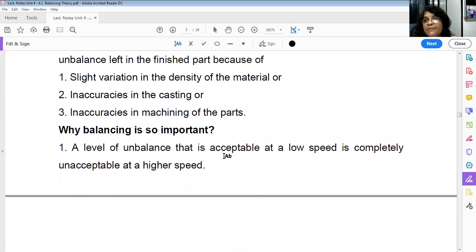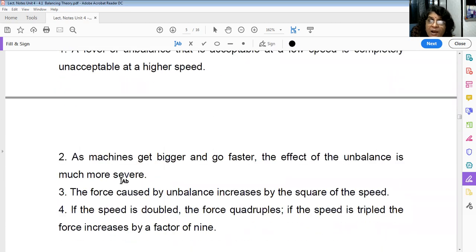So why is balancing so important? A level of unbalance that is acceptable at low speed is completely unacceptable at a higher speed, because Fc is equal to m r omega square. As machines get bigger and go faster, that means as omega increases, the effect of unbalance is much more severe.